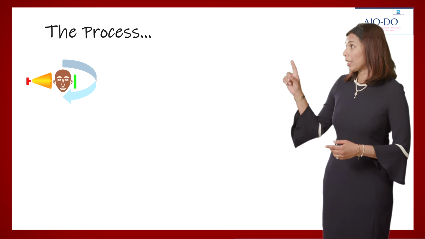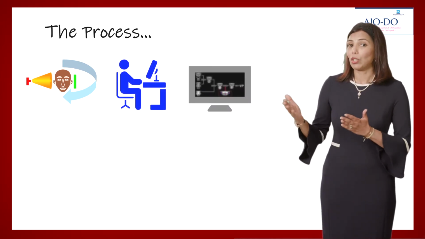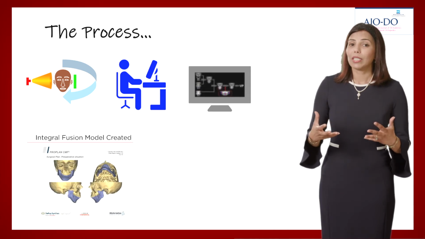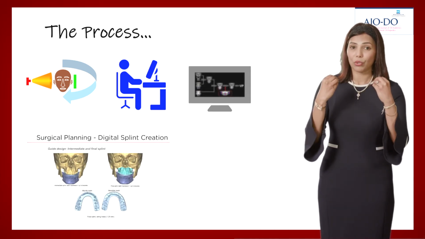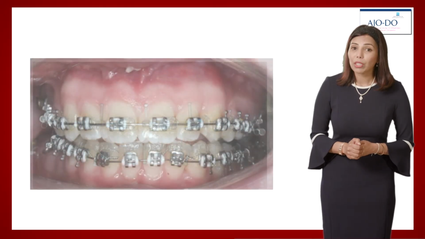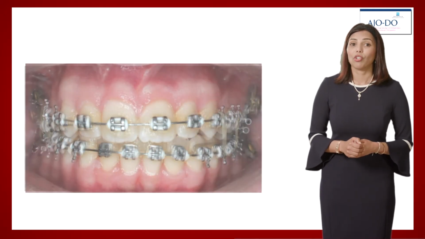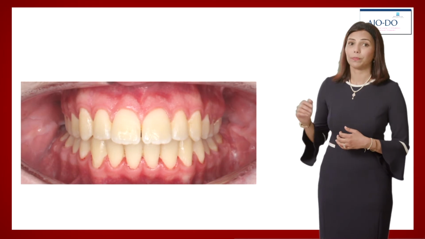This involves obtaining a CBCT and then transferring it to a 3D virtual planning software through which virtual splints are generated and 3D printed, which are then used in the actual surgery. The post-surgical CBCT demonstrates correction in all three planes of space. The orthodontic component of the treatment involved working with a transitional dentition that needs to be finished to a well-seated occlusion, in our case, a Class 1 occlusion.